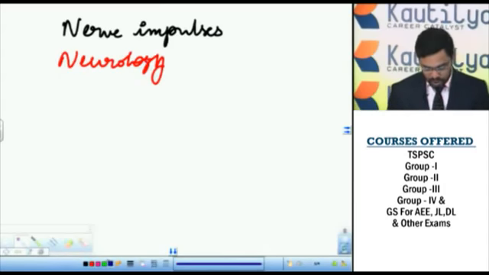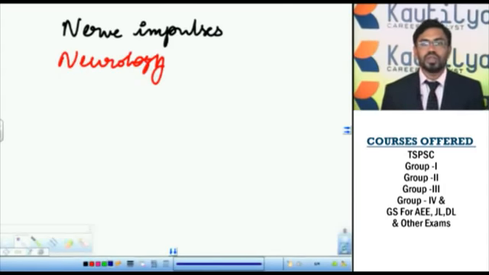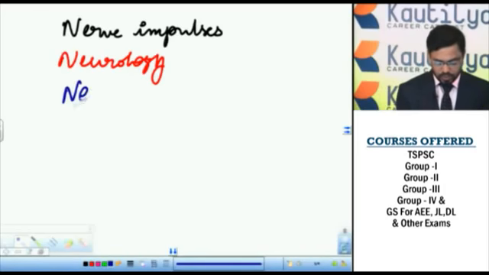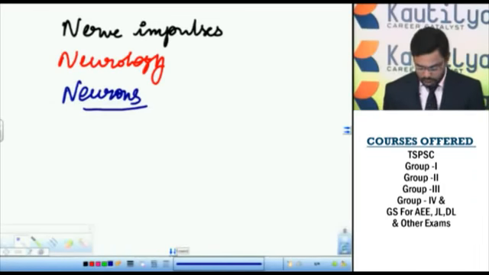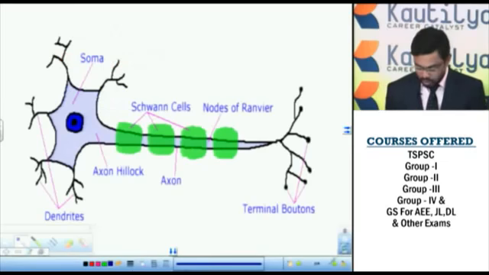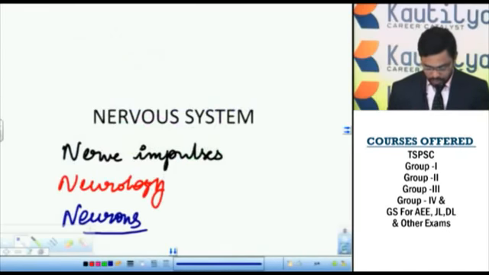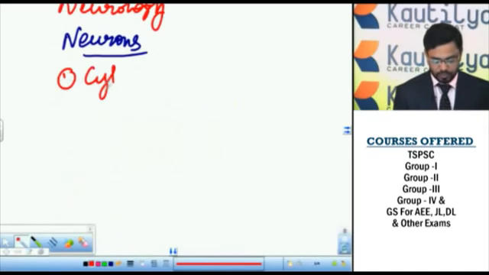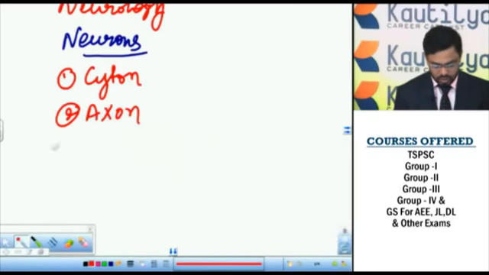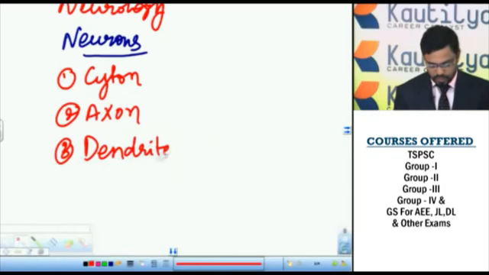The main structural and functional units of the nervous system are called neurons. If you observe the structure of a neuron, it contains cyton, axon, dendrites and teledendrites.